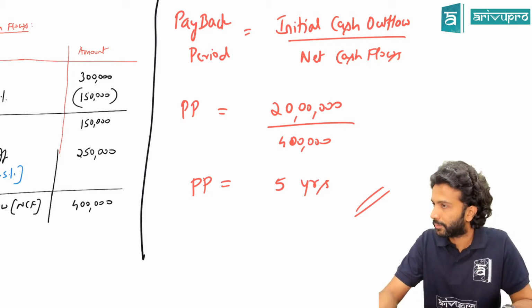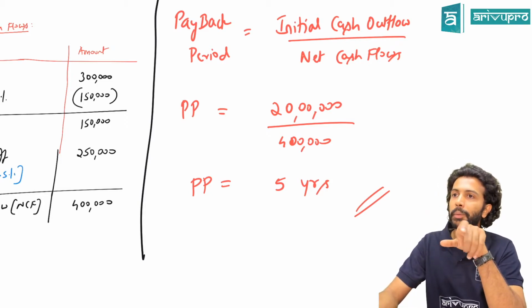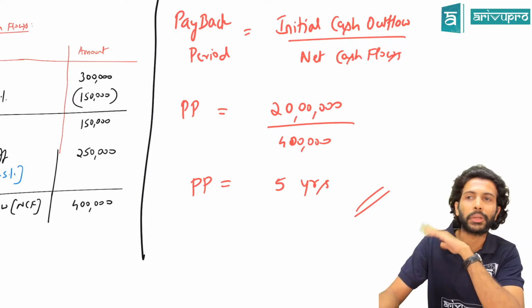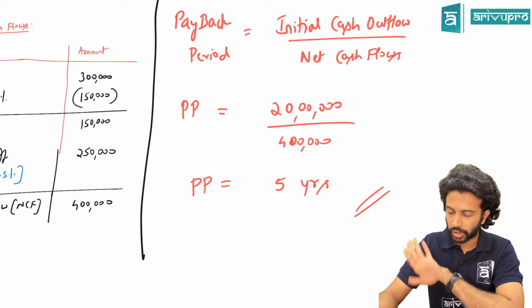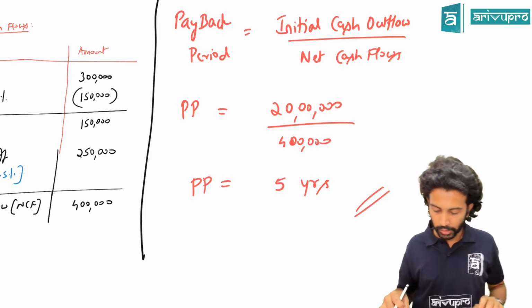That is your simple payback period, ignoring time value of money. If you consider time value of money, then it will be discounted payback period, another method, not for today. Today it is the non-discounted payback period.